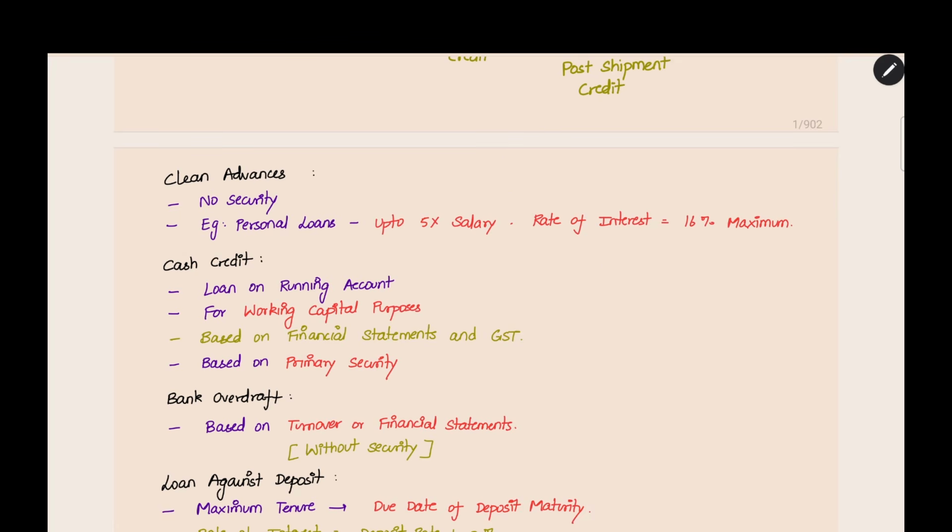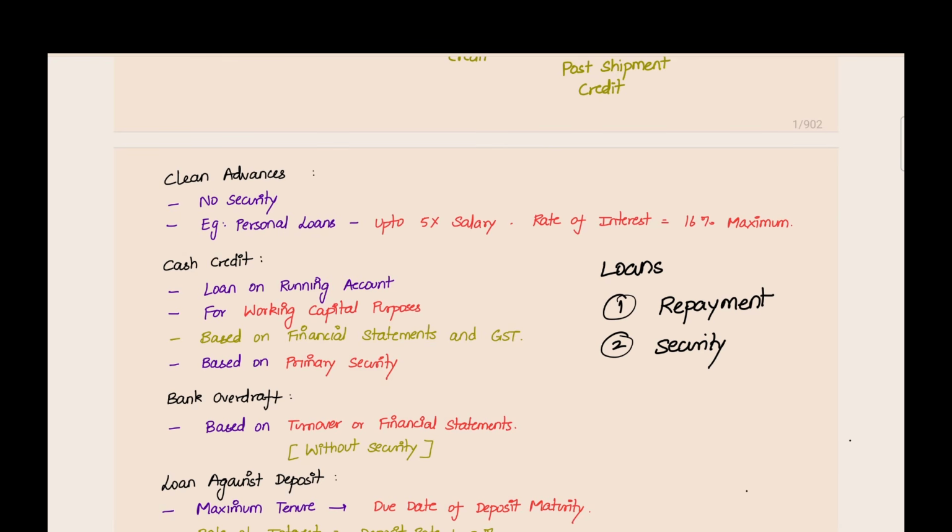So first, what you have to know is that loans are given based on two things. First, they will check repayment capacity. What is your salary if you are a salaried employee, or if you run a business, what is the turnover, what are the financial statements, what is the profit after tax, and so on. After the repayment capacity, the second thing they will see is security. These are the two main things they see when sanctioning any loan to any customer. First is repayment capacity, second is security.